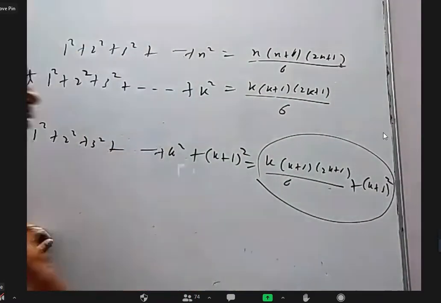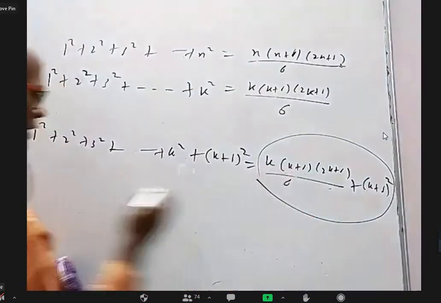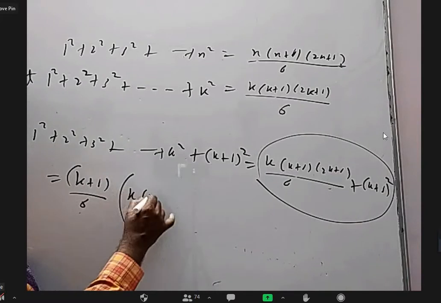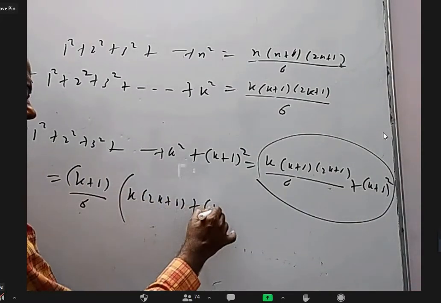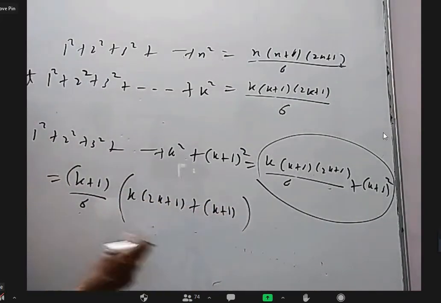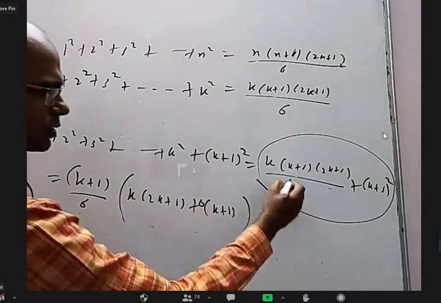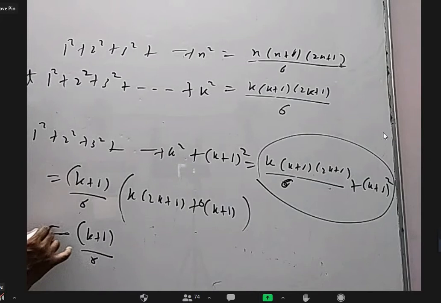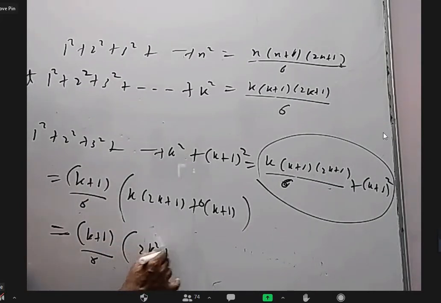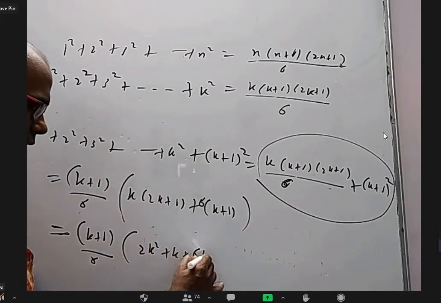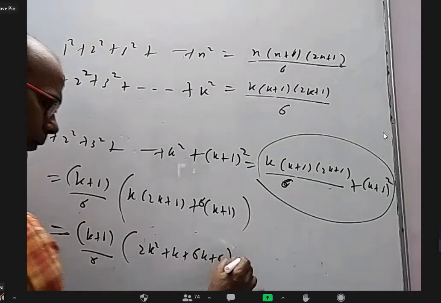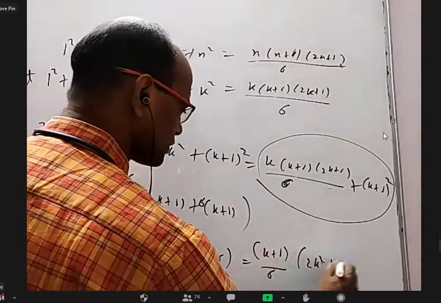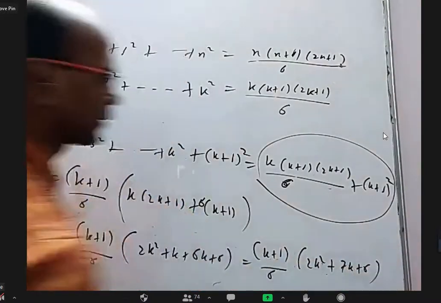Okay, and with simple factorization, you can take k plus 1 common, by 6 common, we'll get k into 2k plus 1 plus 6 into k plus 1. And there is a 6 also because by 6 I took the LCM. So that is k plus 1 by 6 into 2k square plus k plus 6k plus 6, which is k plus 1 by 6 into 2k square plus 7k plus 6.